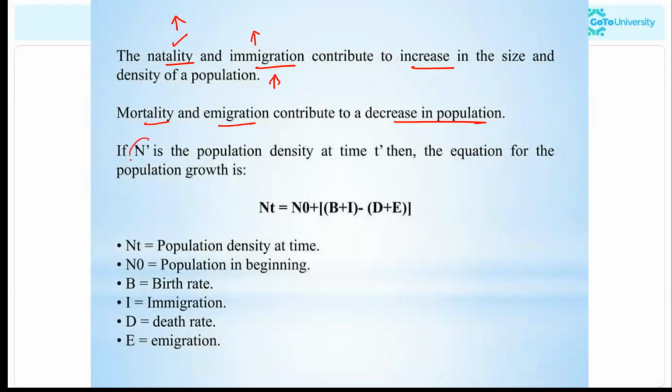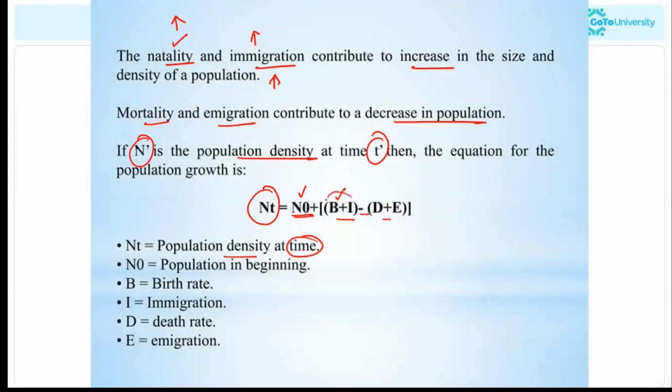So if N is the population density at time t, then the equation for population growth is Nt, the population density at time t, equal to N0, the initial population, plus, in brackets, B plus I, that is birth rate plus immigration, minus D plus E, death rate plus emigration.